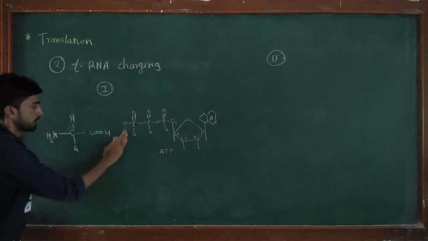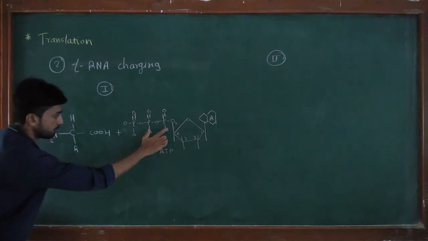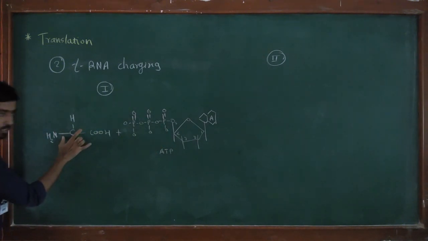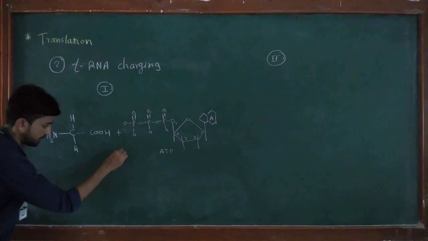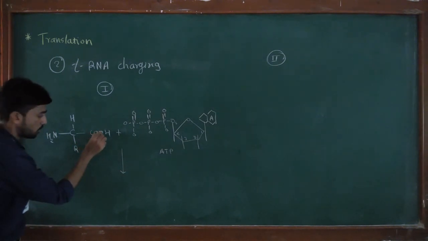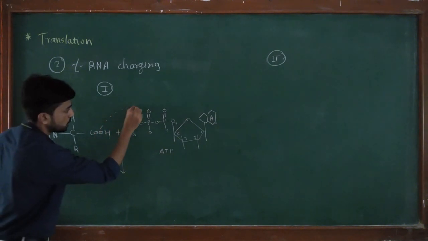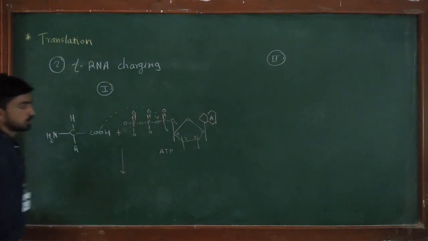So in the first step of tRNA charging, the ATP molecule reacts with the amino acid. In this reaction, an oxygen atom from the carboxyl group of the amino acid makes a nucleophilic attack on the alpha phosphate.